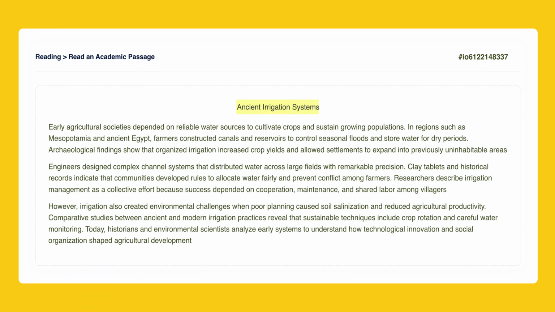Ancient irrigation systems. The title, Ancient Irrigation Systems, tells us exactly what this passage is about. The word ancient indicates that the text focuses on history from a very long time ago, such as early civilizations. The phrase irrigation systems refers to the man-made structures and methods used to bring water to land for farming. Together, these key words prepare us to read about how early societies engineered water control to survive and grow.